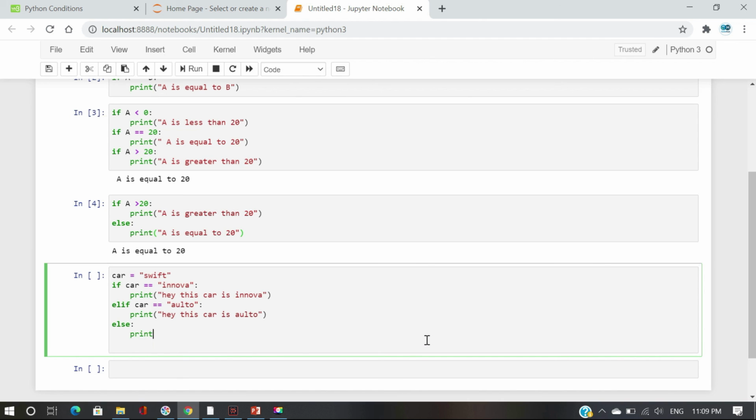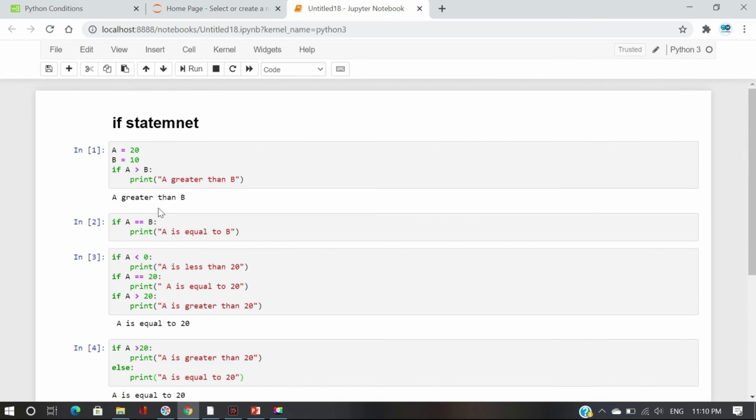Just print some statement like no, this car is Swift. Here we need to know if the if condition is false and the elif condition is also false, then the print should be automatically skipped.